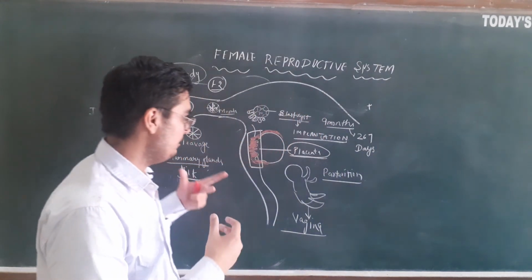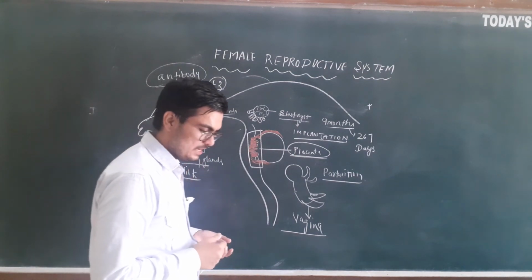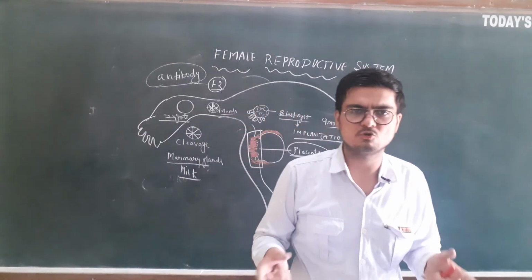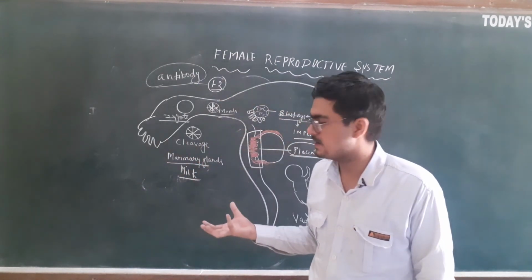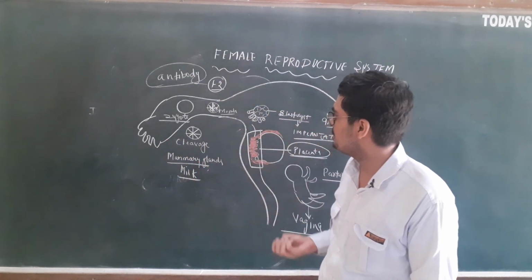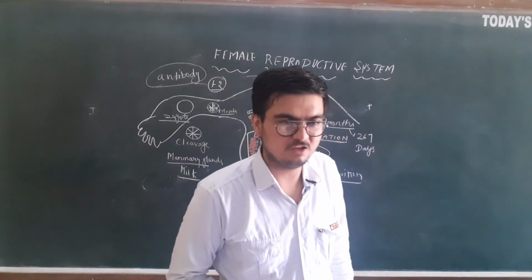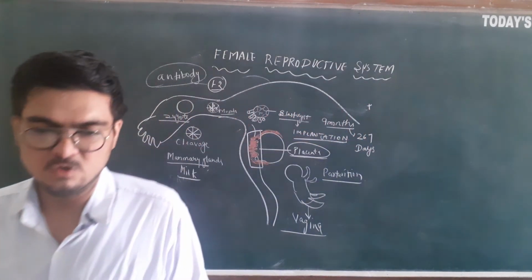So this was all about the female reproductive system. In the next lecture we will see the menstrual cycle. This is all about the female reproductive system and the functional aspects, how fertilization occurs, how baby birth occurs. So thanks for watching the video. Bye students, see you in the next class.